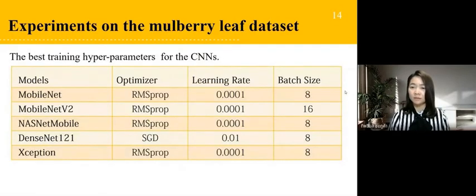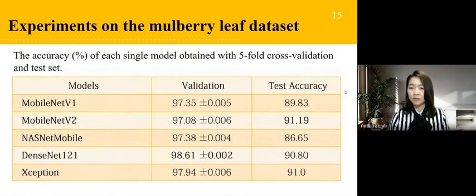Experimental setup and results. The best parameters for each CNN model are shown in this table. We evaluate the single CNN models using 5-fold cross-validation on the mobile leaf dataset to avoid overfitting. From the results in this table, it can be seen that DenseNet 121 outperformed the other CNN methods with a cross-validation accuracy of 98.61%. Moreover, MobileNet V2 is the best CNN model when applied to the test set. The accuracy of the CNN models slightly decreased, by approximately 7%, on the independent test set.